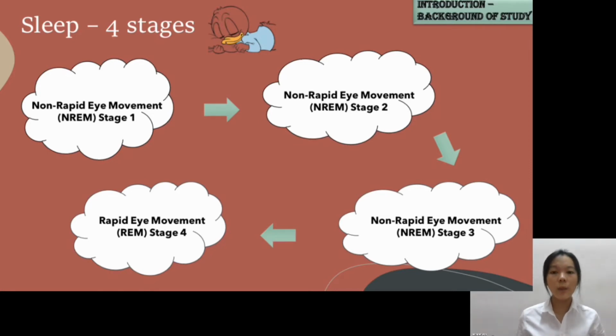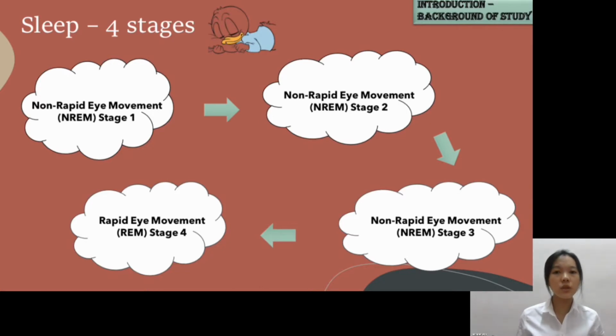Lastly, in the rapid eye movement sleep stage 4, most dreaming occurs in this final stage. It will increase the respiration rate and brain activity of an individual. Humans will spend approximately 20% of their sleep in this stage, as the brain becomes more active and the body becomes more relaxed and immobilized.